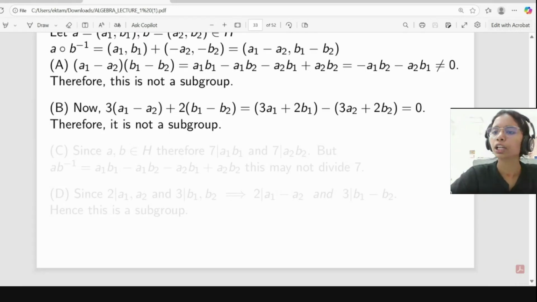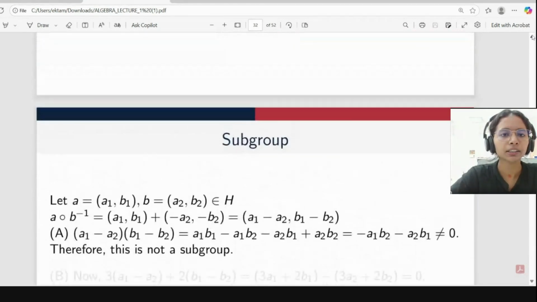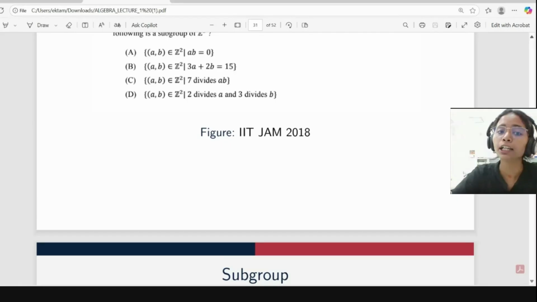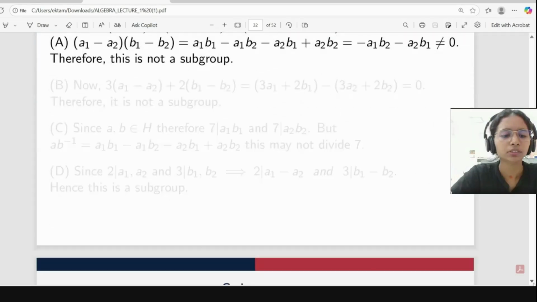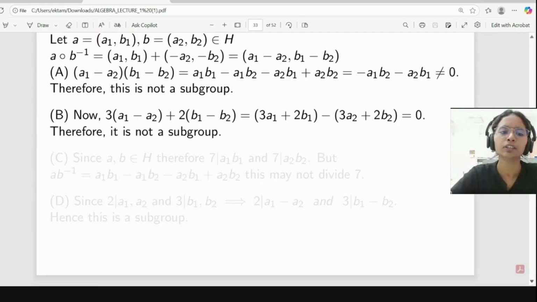What about part B? In part B, we are taking the collection such that 3a plus 2b should be equal to 15. So here, what is our a composition b inverse? This is (a1 minus a2, b1 minus b2). So 3(a1 minus a2) plus 2(b1 minus b2) will be equal to (3a1 plus 2b1) minus (3a2 plus 2b2). Both are equal to 15 only, so 15 minus 15 is 0. So it is not coming equal to 15. So from here, we can say this is not a group.